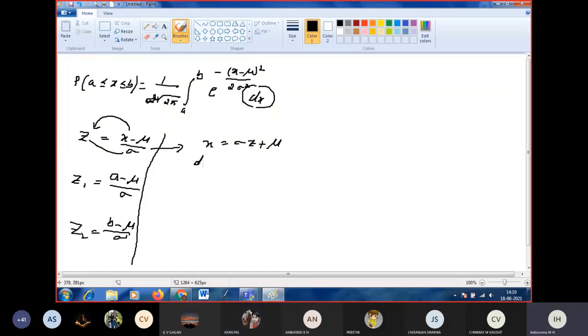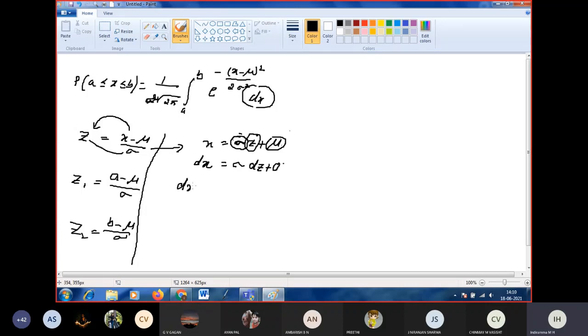Now you find dx. What are sigma and mu? Sigma is the standard deviation and mu is the mean. Since the standard deviation and mean are constants, differentiate: keep sigma as it is, sigma into dz, plus the differentiation of mu, which is 0.